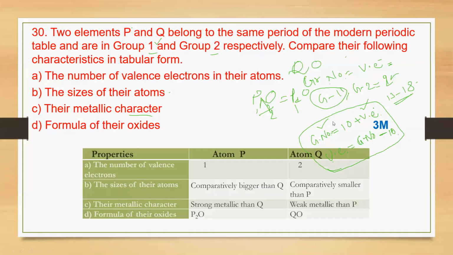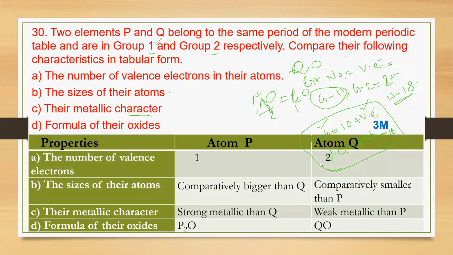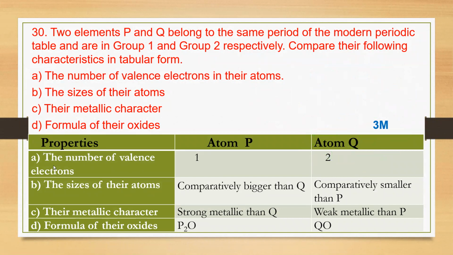Let's see the answer. Comparatively, in the table we have written the number of valence electrons: 1 in atom P and 2 in atom Q. The size of Q's atoms is comparatively smaller than P. And P always has a stronger metallic character than Q. P will be more metallic, and Q is less metallic compared to P. Formula of their oxides: P2O and QO. Understood? Let's move on to the next question.